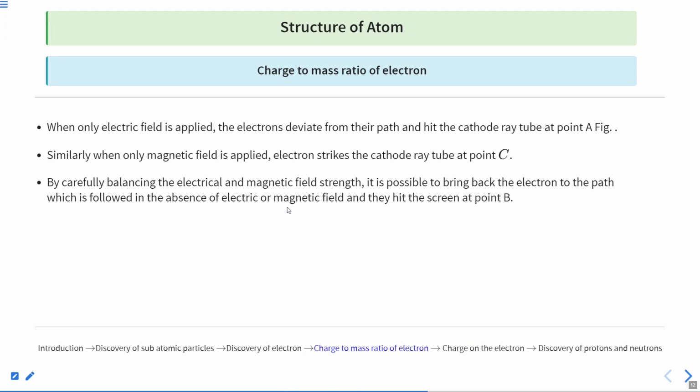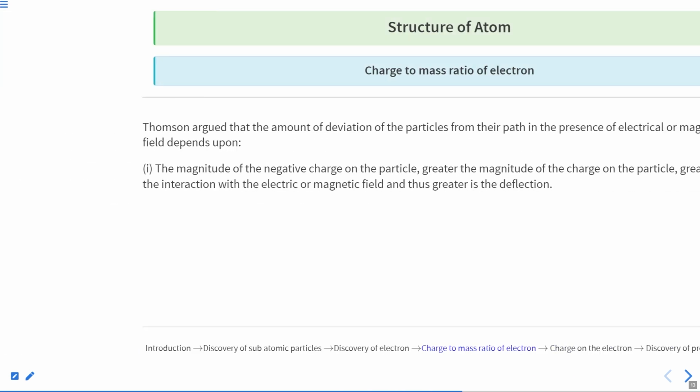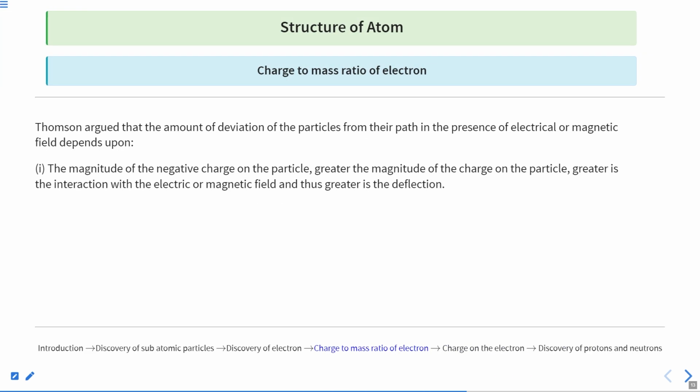Okay, so by carefully balancing this field, it is possible to bring the electron back to the path that is point B. Clear? Now, with the help of this deviation, he calculated the ratio. Now, the greater the magnitude of the negative charge on the particle, the greater is the interaction with the electric or magnetic field.